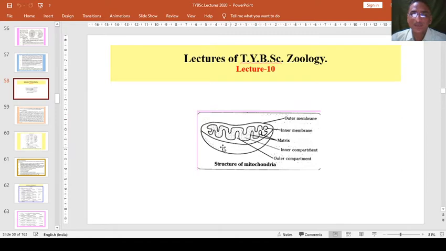It has an outer membrane, an inner membrane, then the matrix in which the cristae are there, or we can say the working unit of the mitochondria.